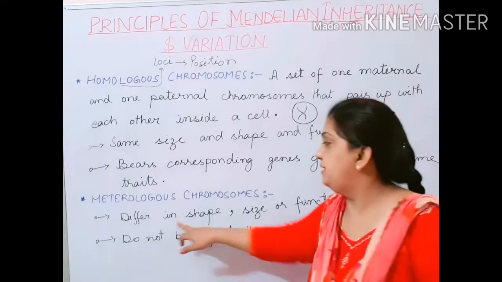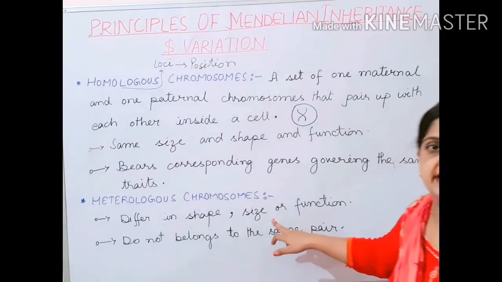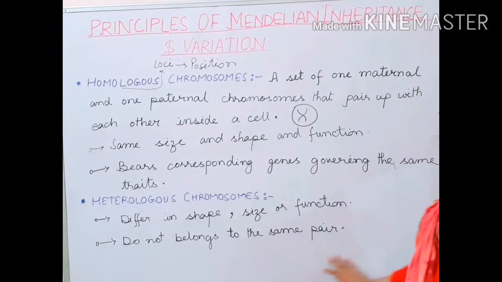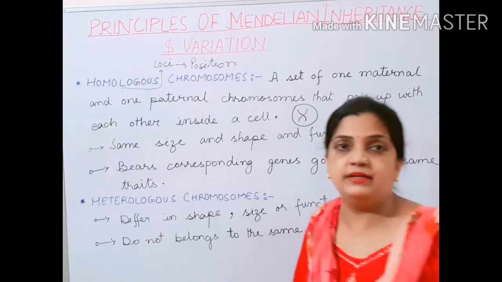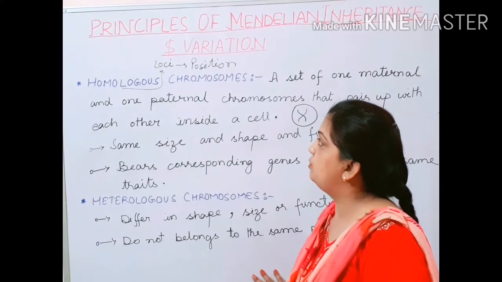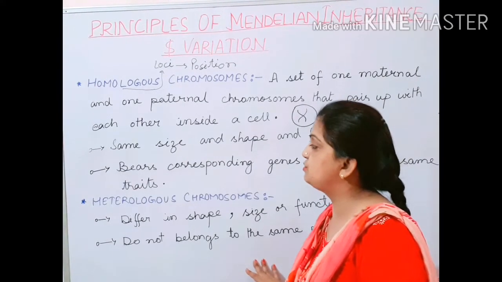It is of different shape, size and function, and does not belong to the same pair. They are not bearing the genes of the same pair. Now children, this is your homologous chromosome and heterologous chromosome.